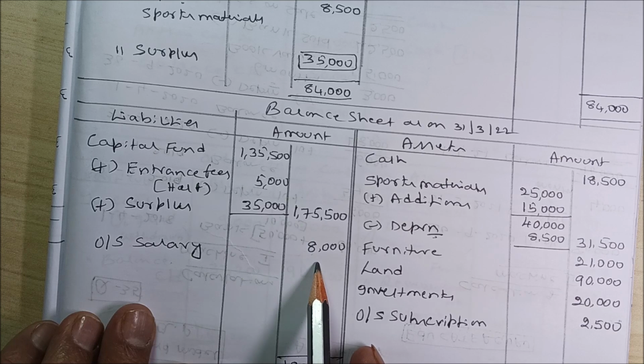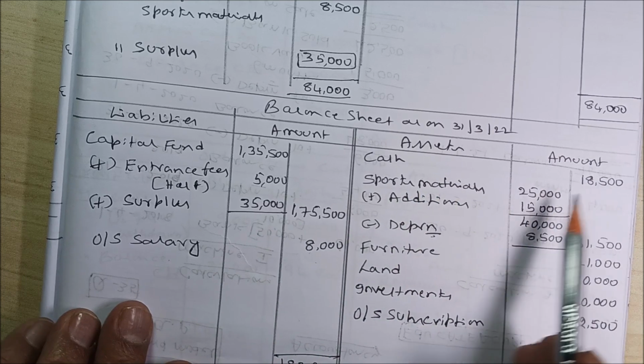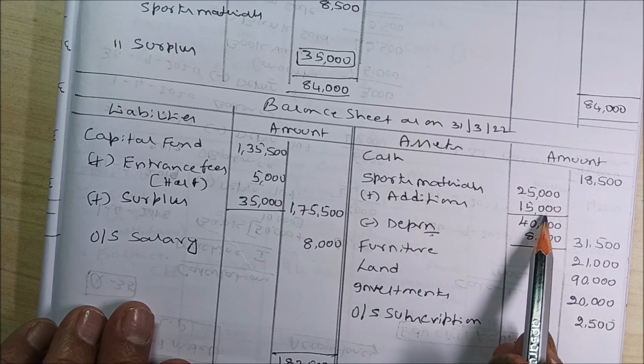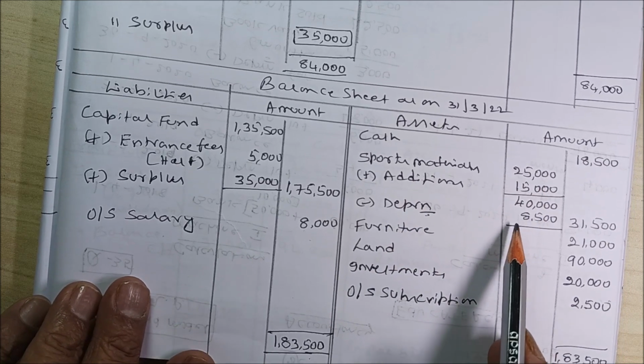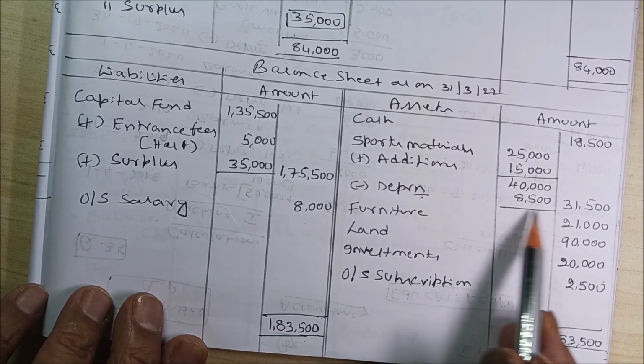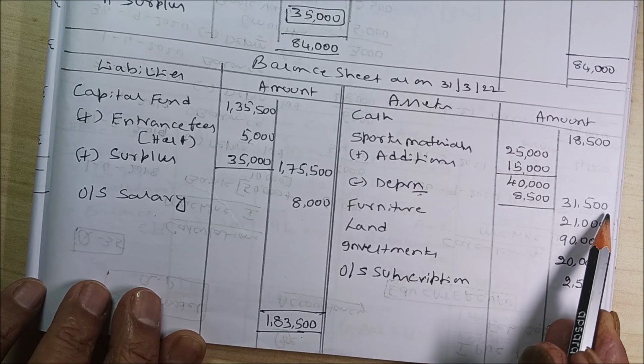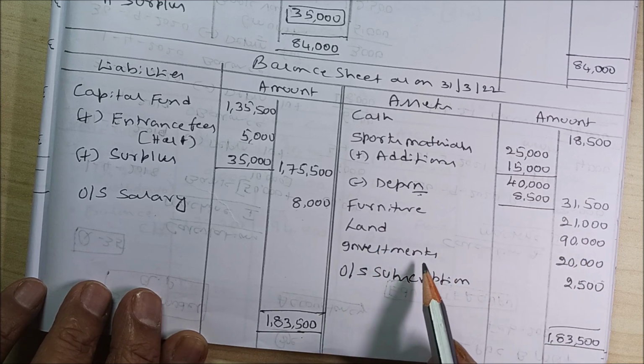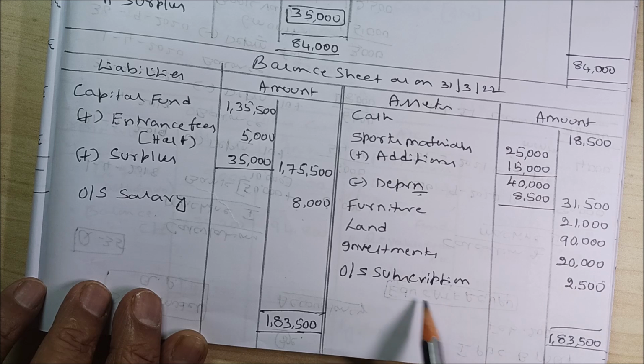Outstanding salary is 8,000. Cash 18,500. Sports material 25,000, add additions 15,000, then it comes to 40,000. Less depreciation 8,500, then it comes to 31,500.